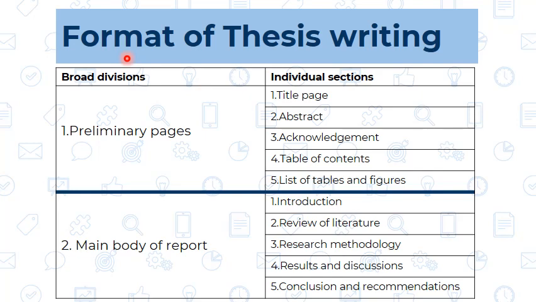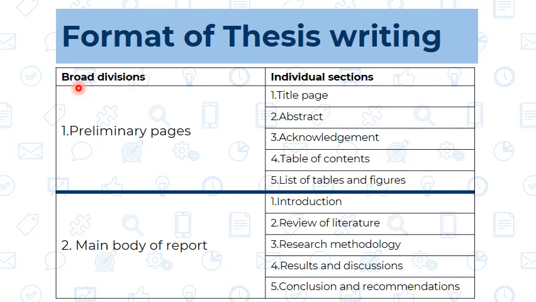First, the preliminary pages, which are the individual sections of that. Into the preliminary pages, there is first the title page, then second abstract, third acknowledgement, fourth table of contents, fifth list of the tables and figures. This is all about the preliminary pages.